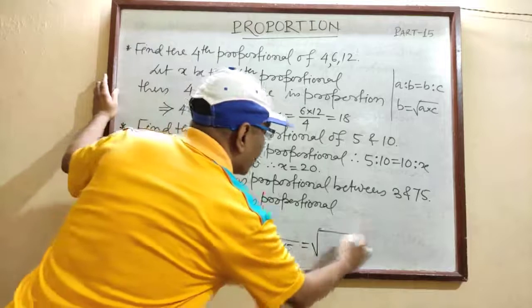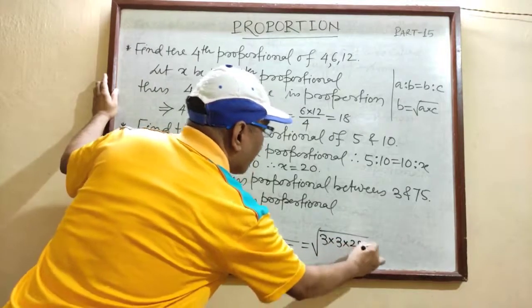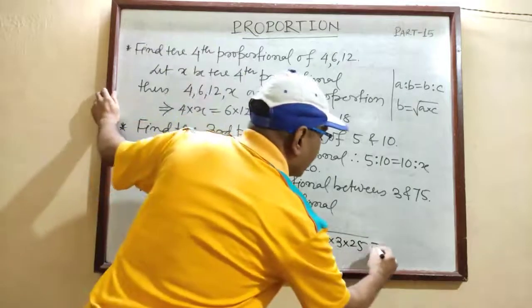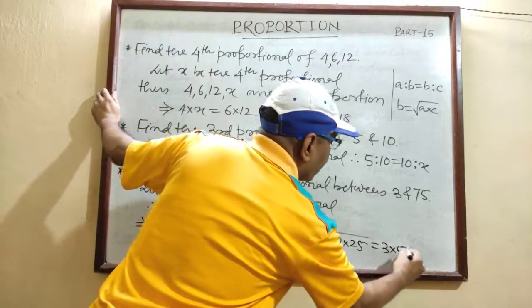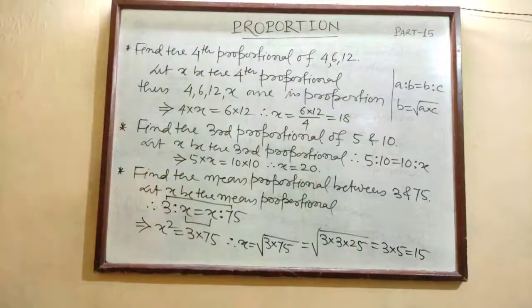So it is root under 3 into 25, 3 into 3 square, its root, and 25 is a square. So 15 will be your mean proportional. So in this way we can find mean proportional, third proportional, fourth proportional.